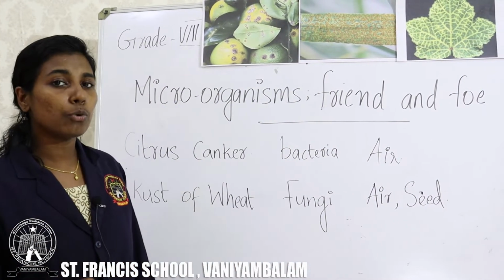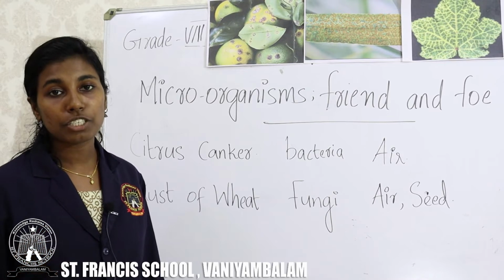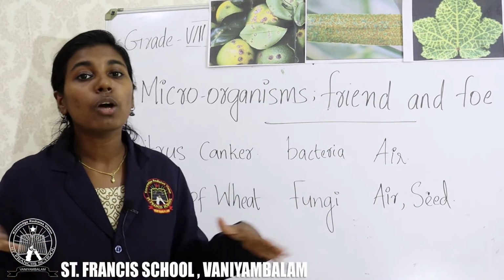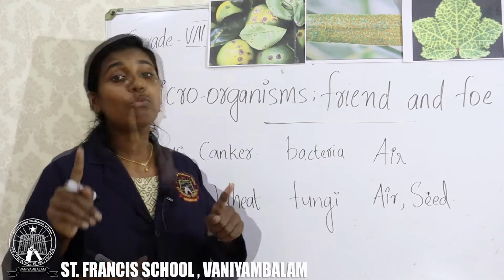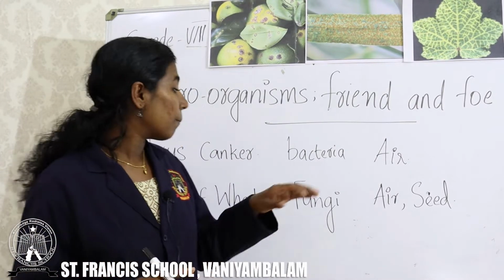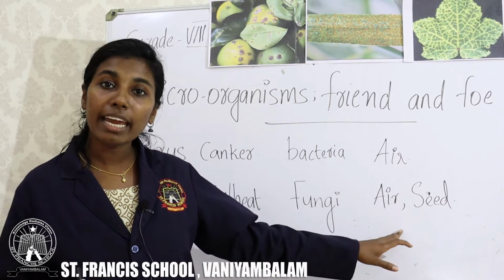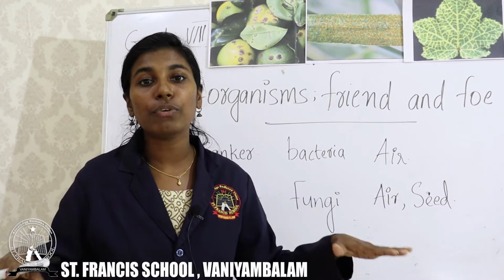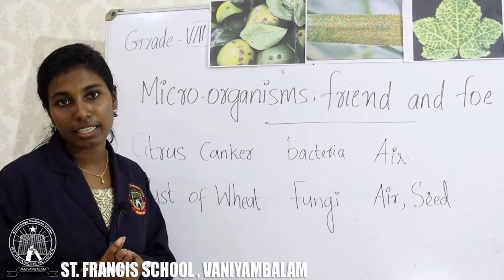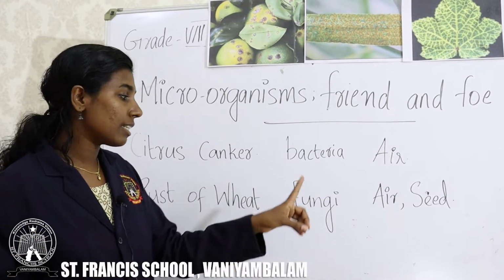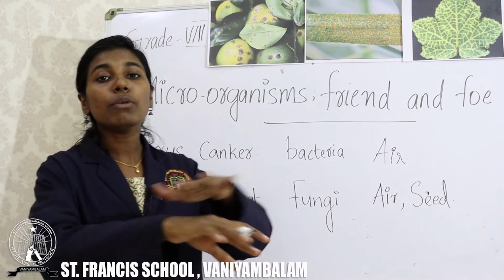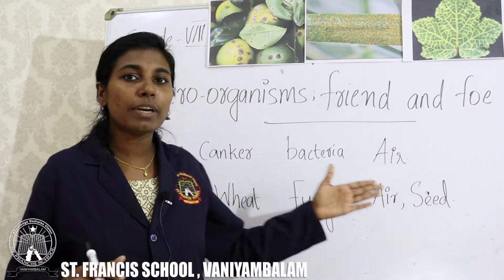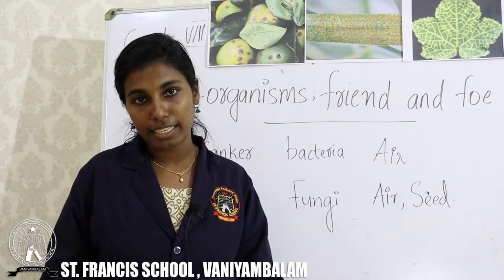Students, did you notice the growth of a wheat plant? It will be in a large field. There will be lots of wheat plants. When one wheat plant is infected by this fungus, it will be spread by air and by seed. That means all the wheat plants in that field will be infected by this disease. Clear? Because this fungi can be spread through air and also by seed.